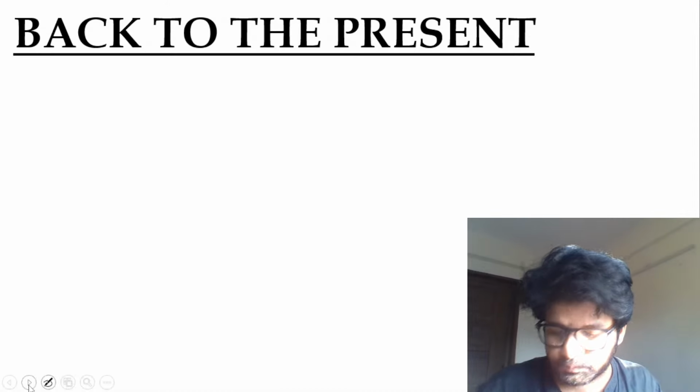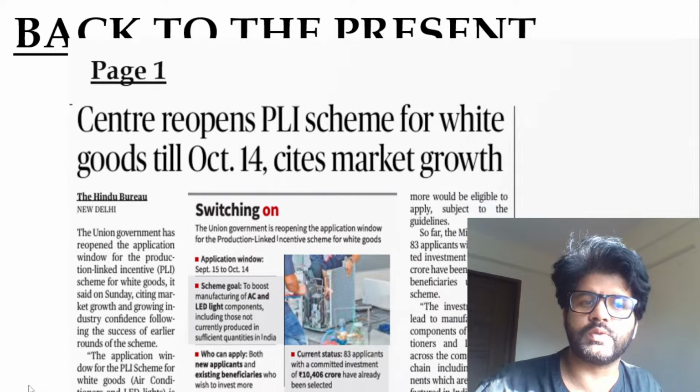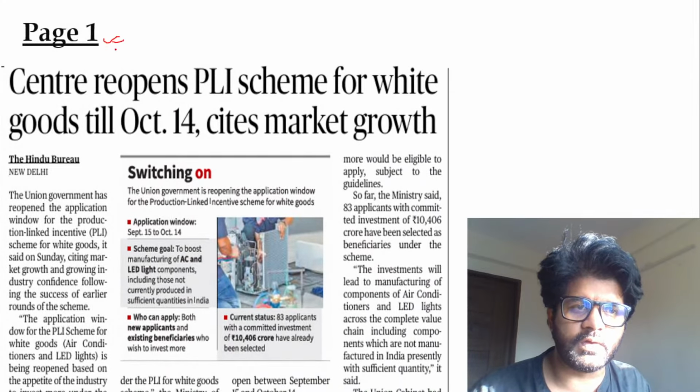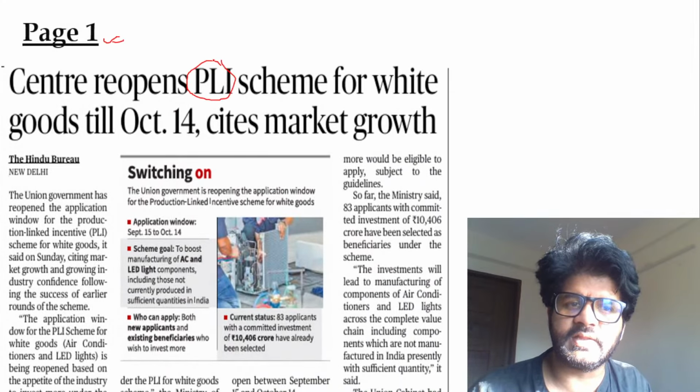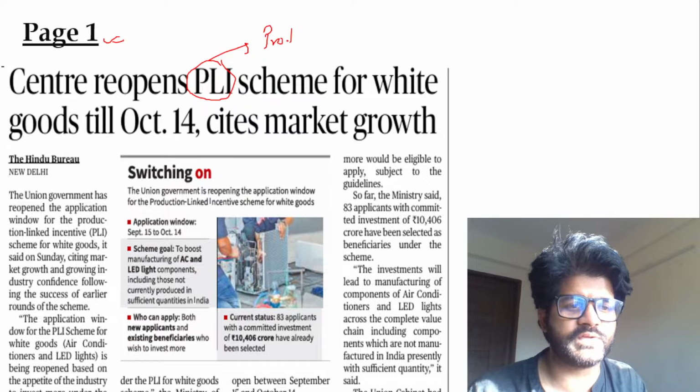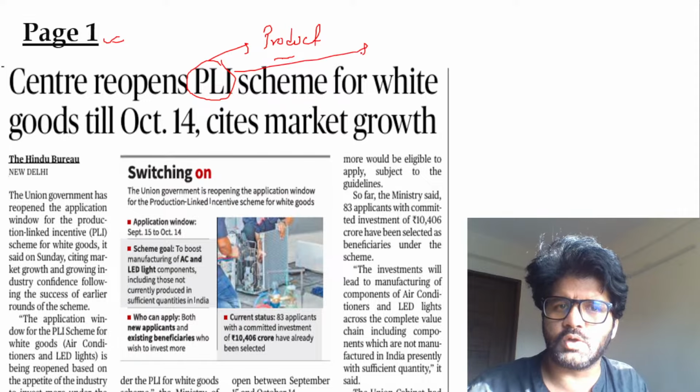Very good. Now let's move on and come back to the present. First article of the day, page number 1: Centre reopens PLI scheme. We have talked about the production linked incentive scheme earlier. It was launched in 2020.